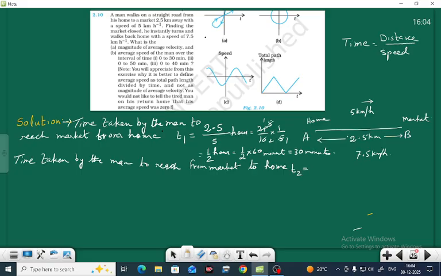Now you have to find the total distance. The total distance is 2.5 and the speed is 7.5 kilometer per hour.